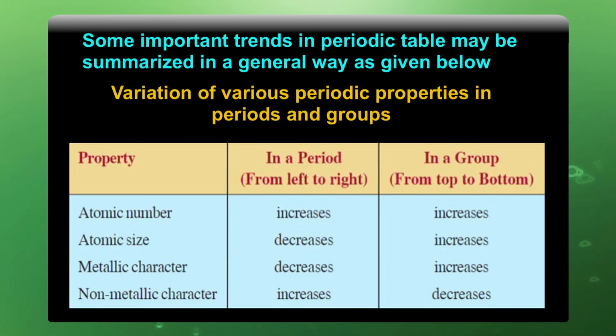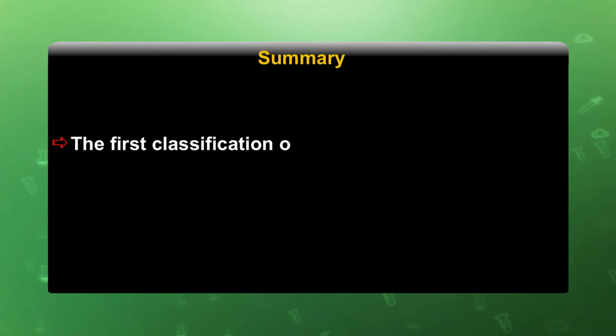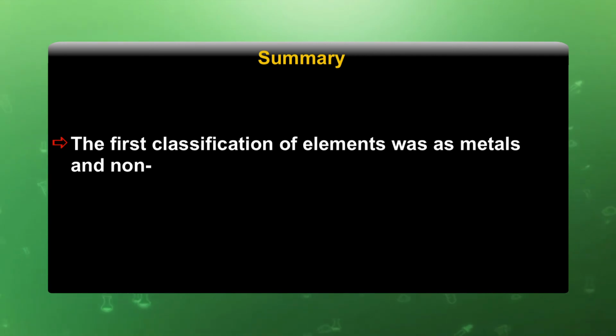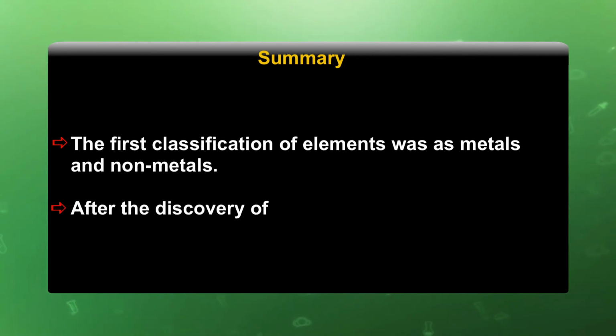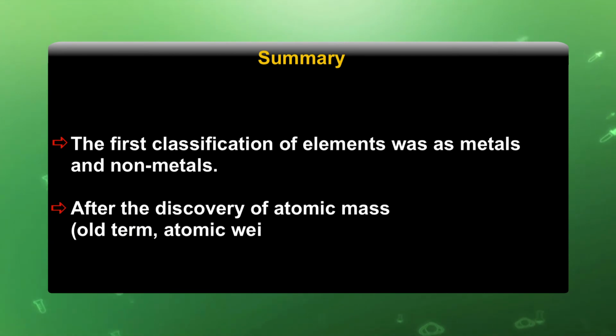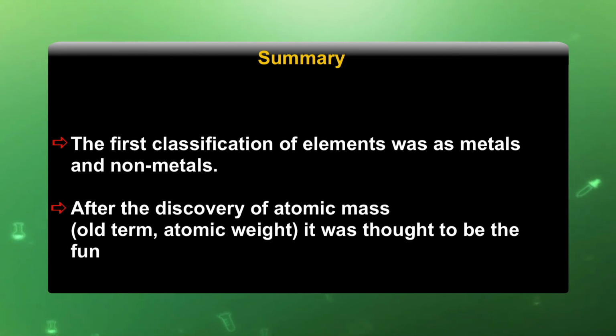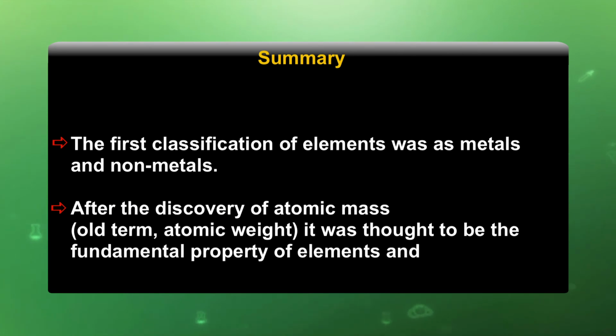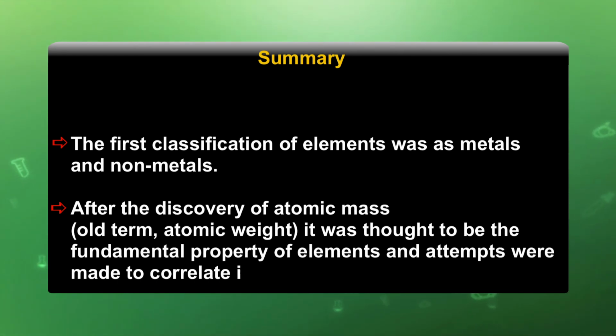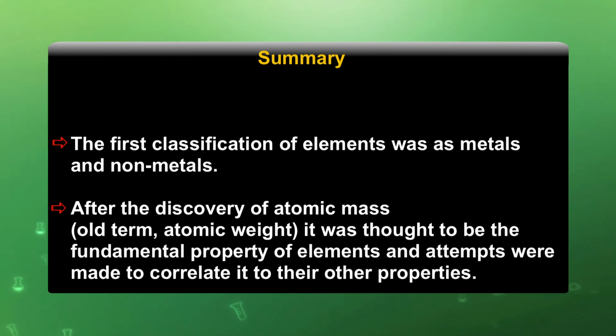This table indicates how atomic number, atomic size, and metallic and non-metallic character increase or decrease in groups or periods. Dear learners, let us now recapitulate what we have learned in this chapter. The first classification of elements was as metals and non-metals. After the discovery of atomic mass, the old term being atomic weight, it was thought to be the fundamental property of elements and attempts were made to correlate it to their other properties.